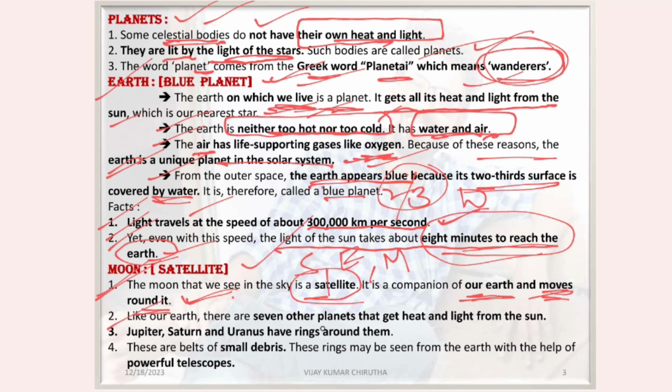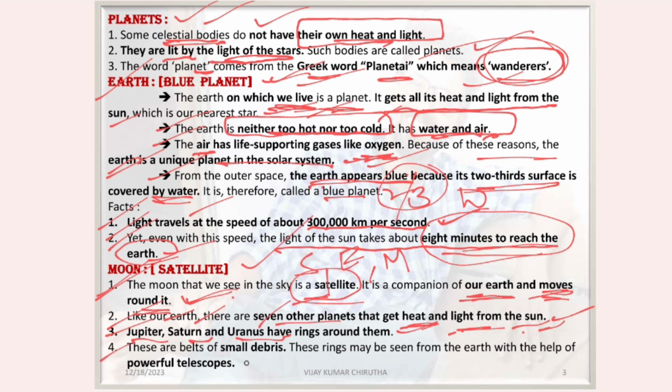Like our Earth, there are 7 other planets that get heat and light from the Sun. Jupiter, Saturn, Uranus have rings around them.